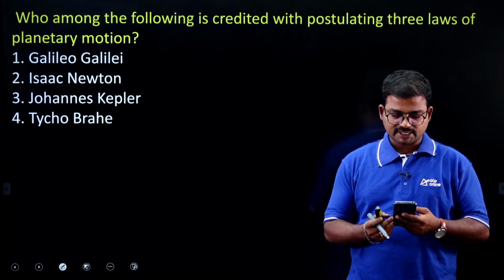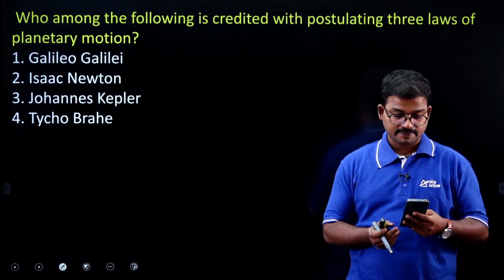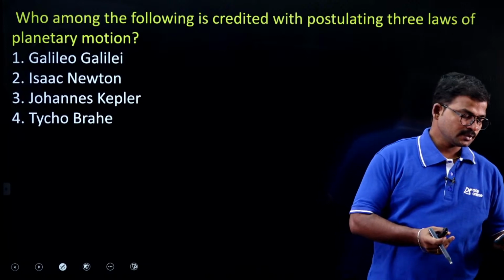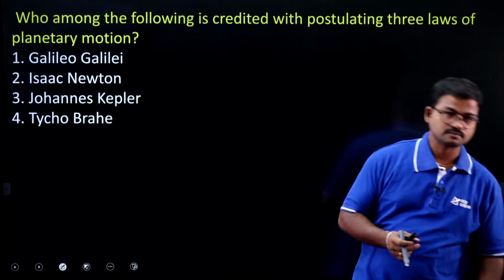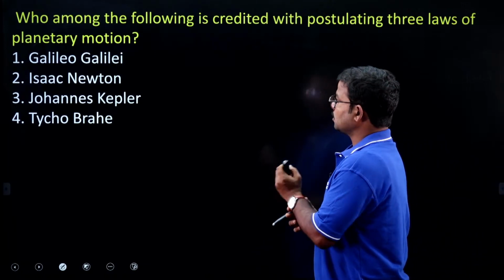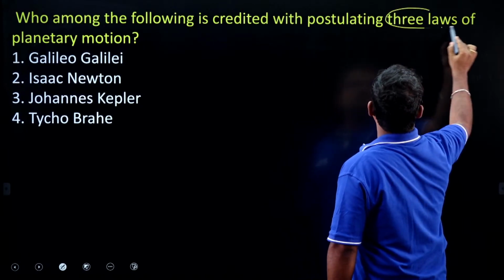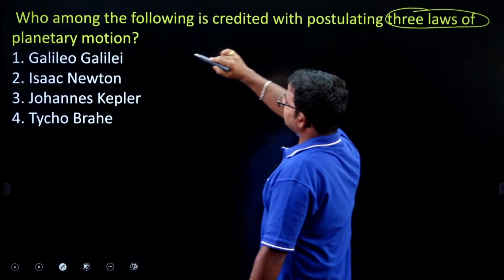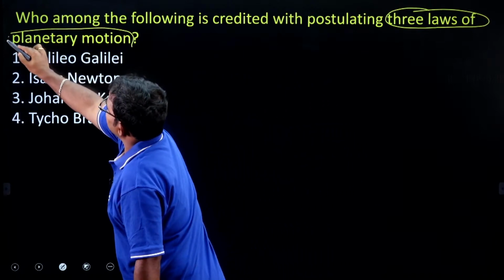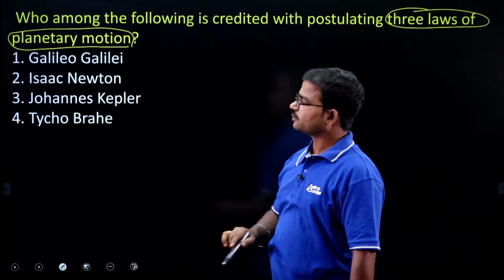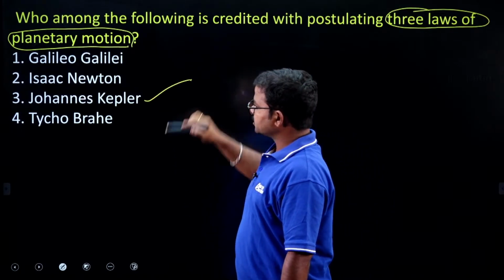It is Kepler. Sorry, here it is 3 laws of planetary motion. Suppose they mention this terminology, you have to consider Kepler's laws.